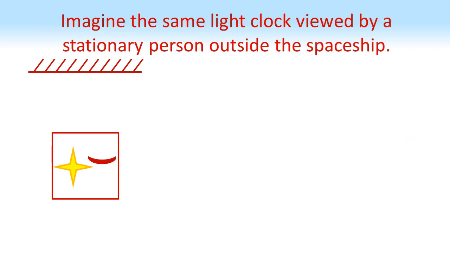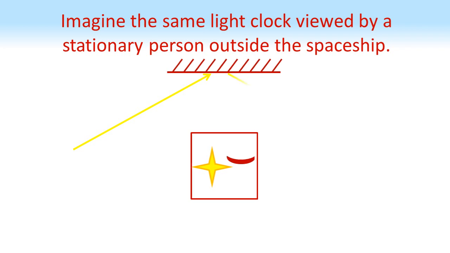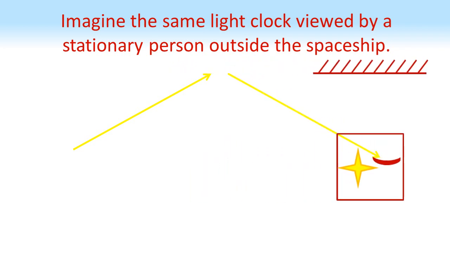Now imagine the same light clock, but this time imagine you can see it from outside of the spaceship. You're stood still watching the spaceship travel past, so the light clock emits its beam of light, but by the time the beam has reached the mirror, the spaceship has moved, hence the mirror and the clock have also moved. The light then bounces back again, but the spaceship has carried on moving, so the clock has also moved.